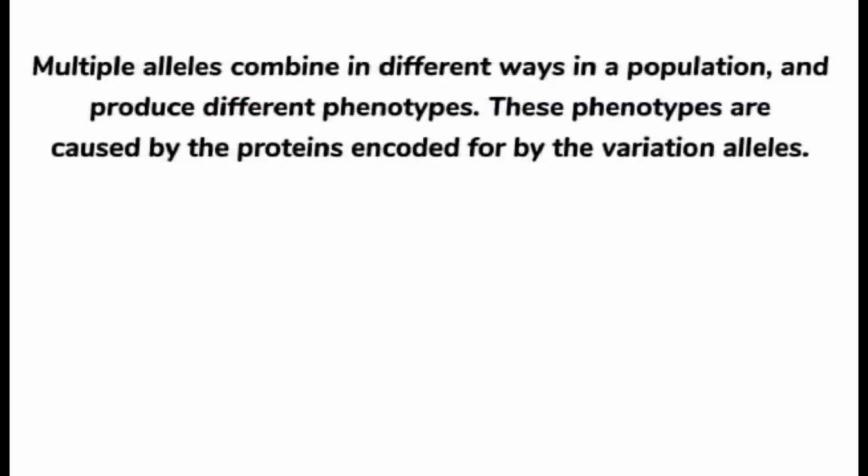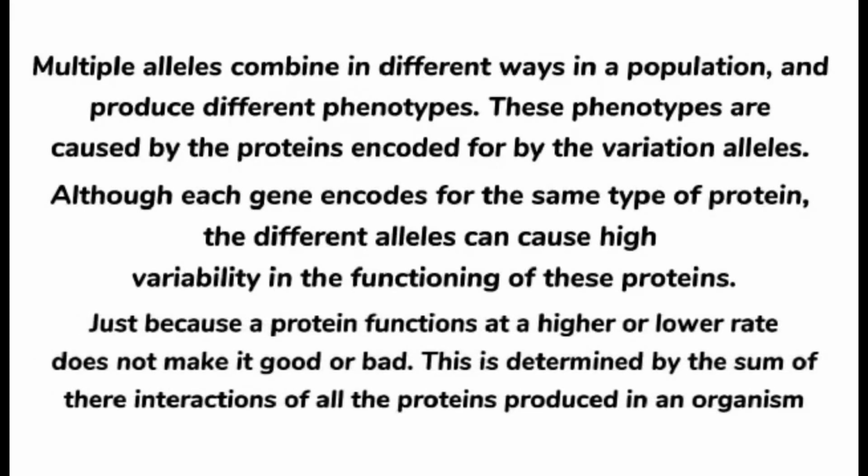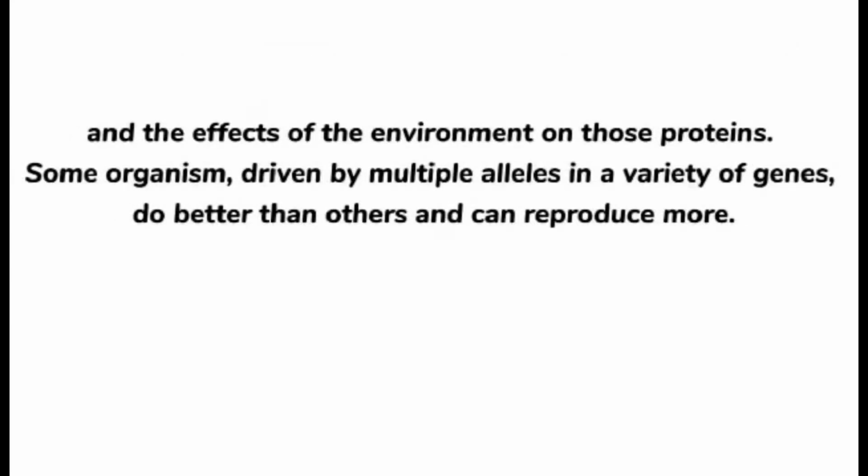Multiple alleles combine in different ways in a population and produce different phenotypes. These phenotypes are caused by the proteins encoded for by the various alleles. Although each gene encodes for the same type of protein, the different alleles can cause high variability in the functioning of these proteins. Just because a protein functions at a higher or lower rate does not make it good or bad. This is determined by the sum of the interactions of all the proteins produced in an organism and the effects of the environment on those proteins.